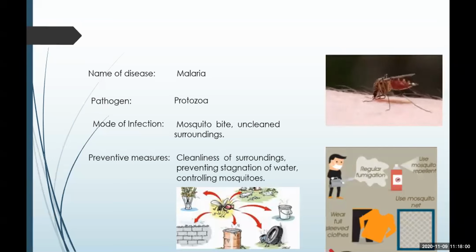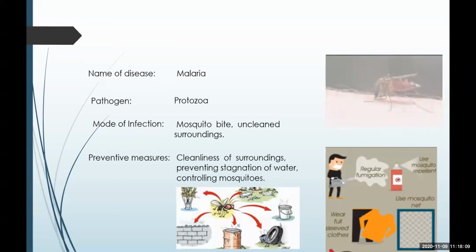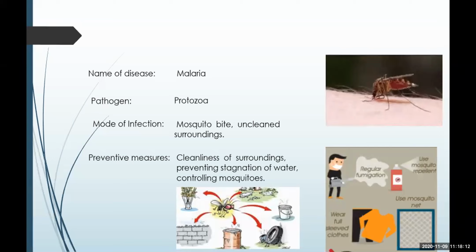And once the patient is detected, he also needs to be properly quarantined till the entire treatment is completed so that the disease does not spread. It may lead to weakness in the person, so proper rest is also to be taken so that the body recovers rapidly. A proper healthy diet will help eradicate this protozoa from the body at a faster rate. Medicines have to be taken as prescribed by the doctor.